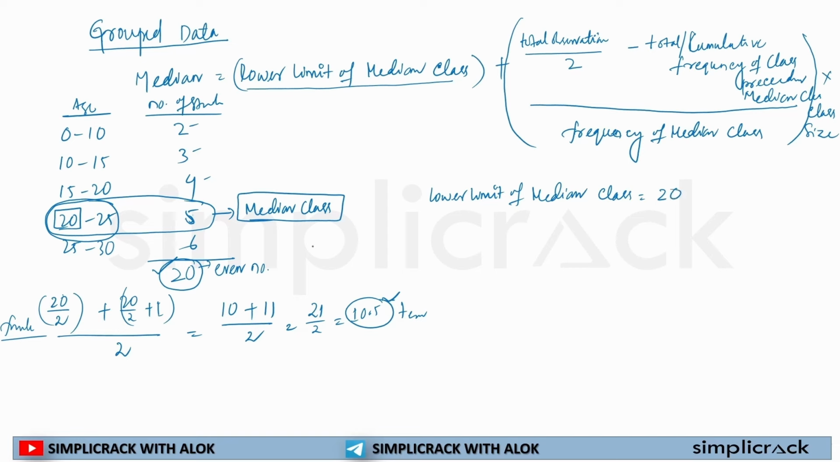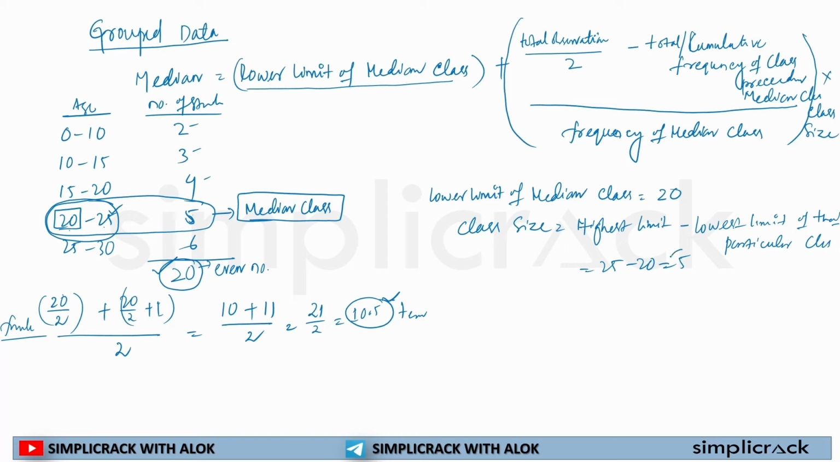20. Higher limit will be 25. Okay. Now class size. So 20 to 25, what will be the size? 25 minus 20. Class size is equal to highest limit minus lowest limit of that particular class. So for 20-25 it is 25 minus 20 is equal to 5.